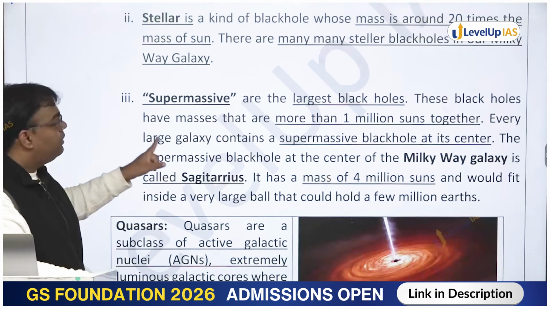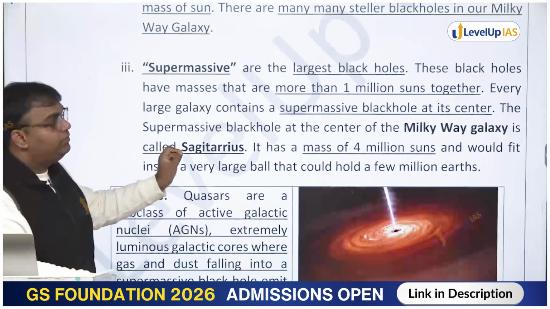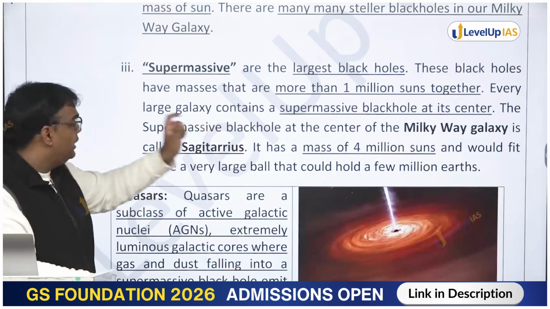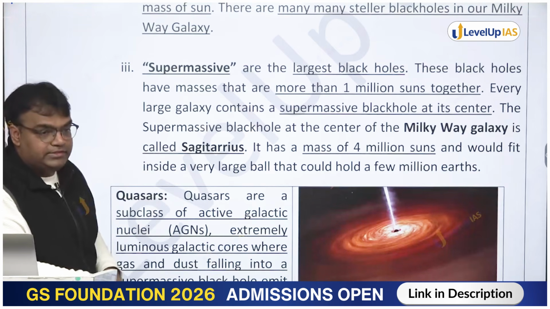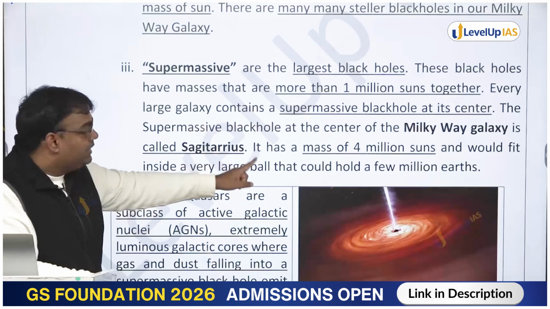These black holes have masses that are more than 1 million suns together. Every large galaxy contains a supermassive black hole at its center. The supermassive black hole at the center of Milky Way galaxy is called Sagittarius A. ये शायद टेस्ट में आ गया था, है ना? It has a mass of 4 million suns.